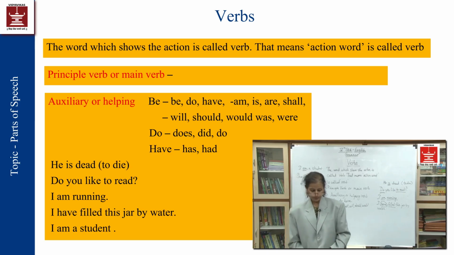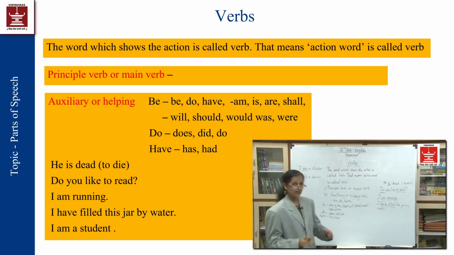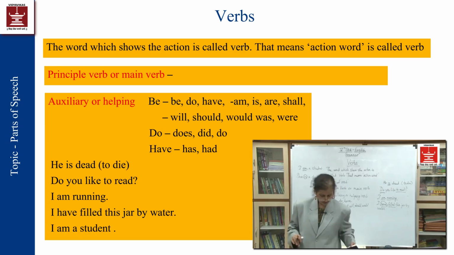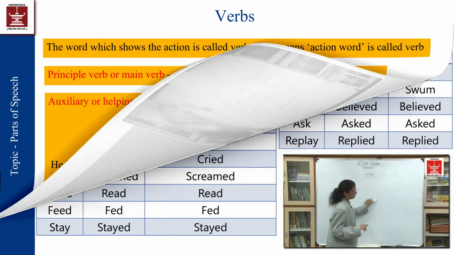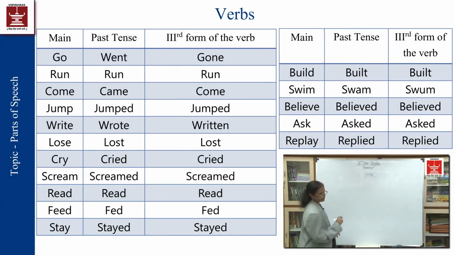Now, there is a huge list of verbs. We will go through the list of verbs over here. First of all, we will write a few verbs and their two other forms.